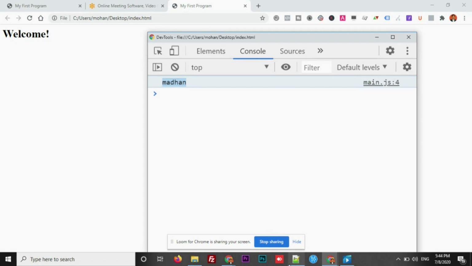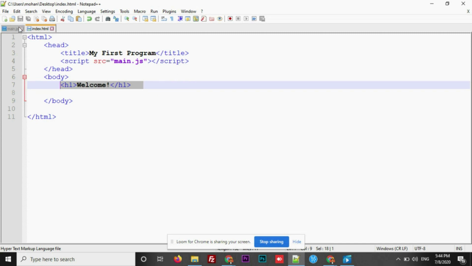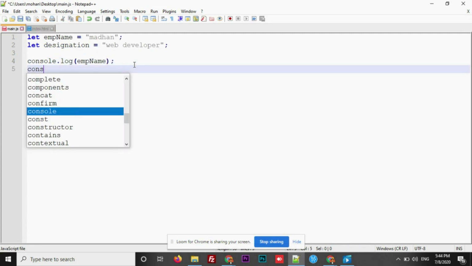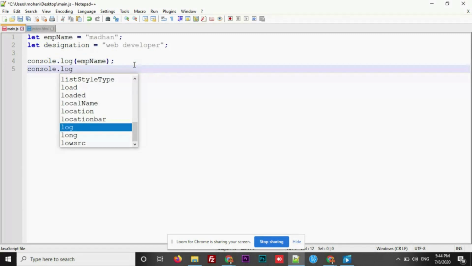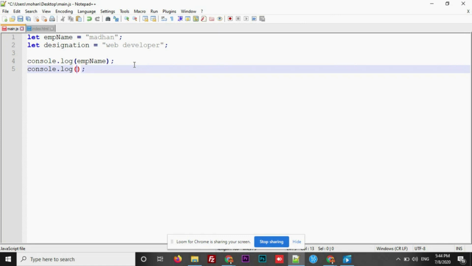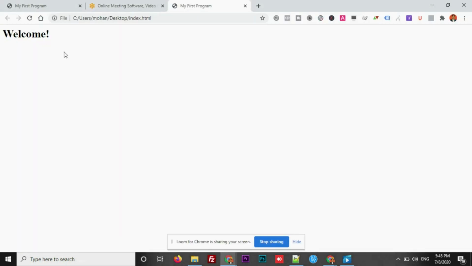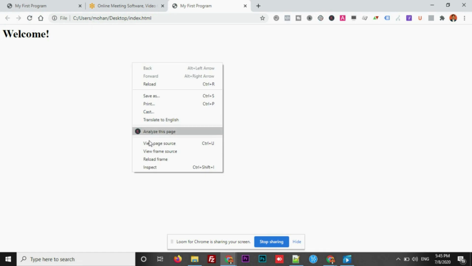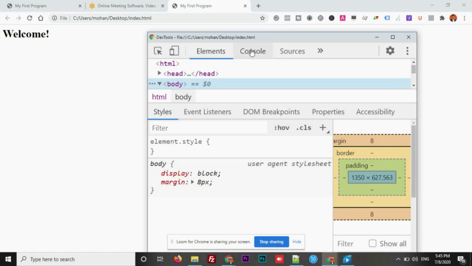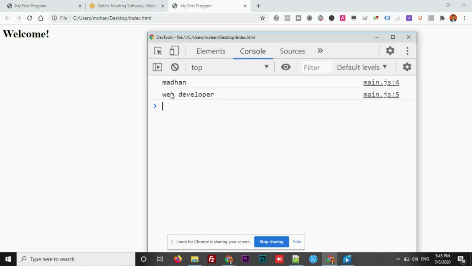Now let me quickly log the designation as well. Go here, console.log. This time it's designation, and go here, refresh, right click, inspect, console. See this. This is how you can assign any value to the variable, and you can even use it whenever you want it.